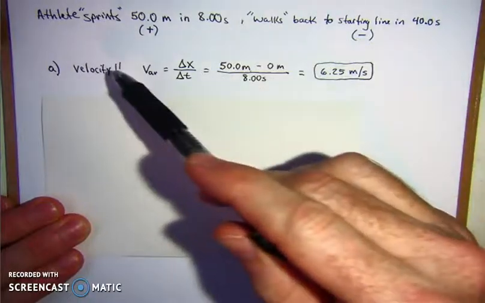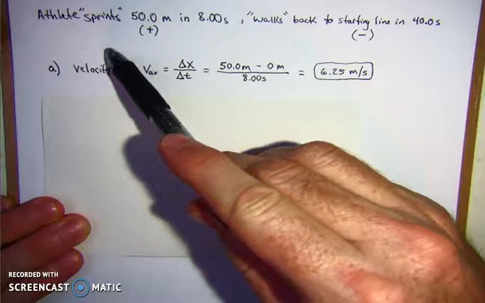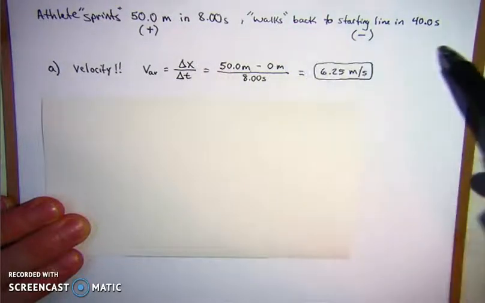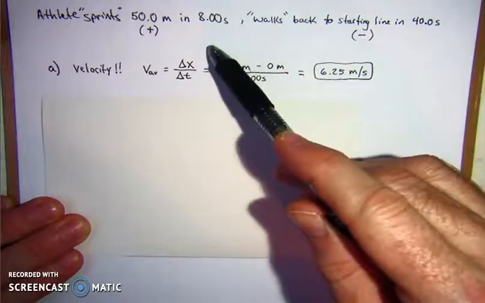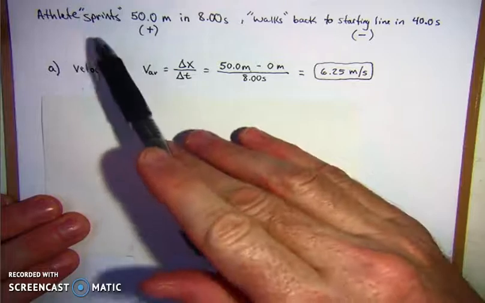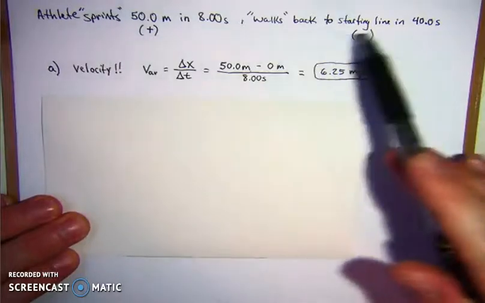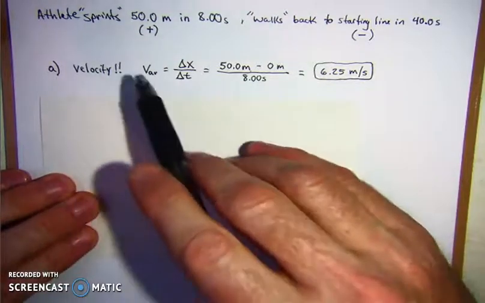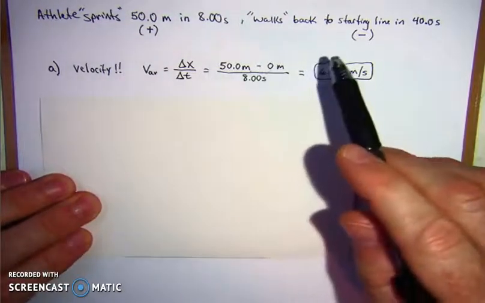And it's just like an integer line. As you go to the right, the numbers are positive: 0, 1, 2, 3, 4, 5, 6, 7, 8, 9, 10. If you start at 0 and go to the left, it's negative 1, negative 2, negative 3, negative 4. So we just have to imagine in our head that our sprinter is running to the right, and that would be the positive direction.